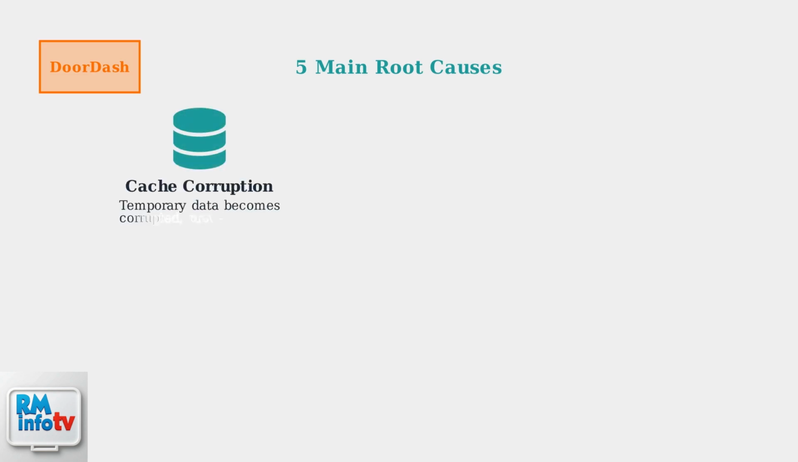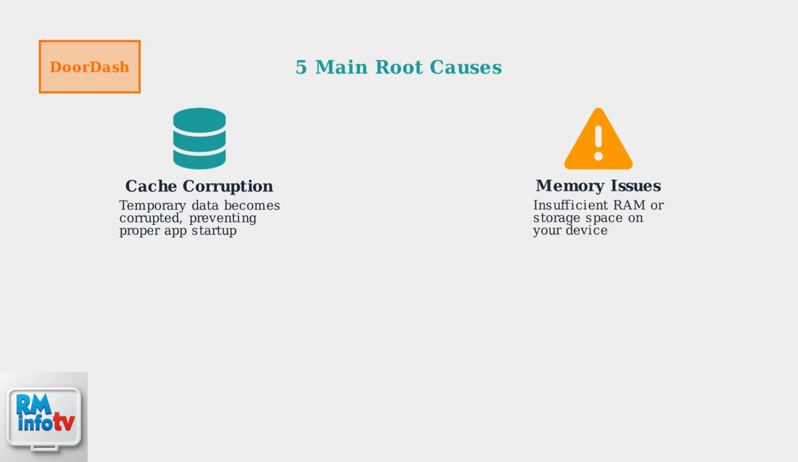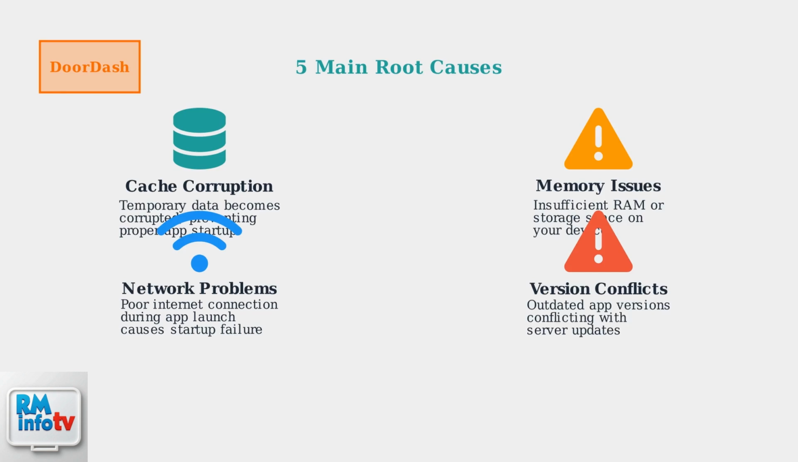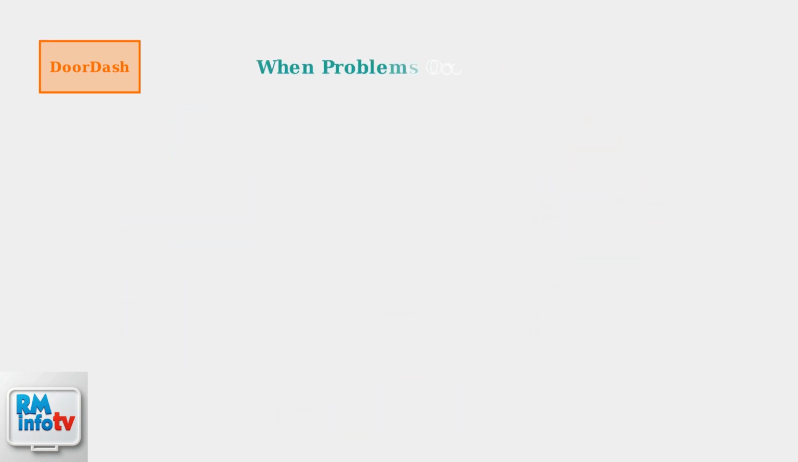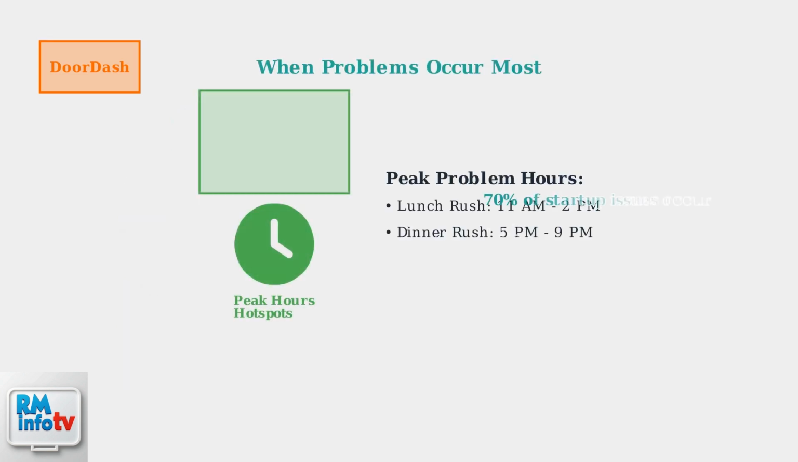The first 2 causes are cache corruption, where temporary app data becomes damaged, and memory issues, where your device lacks sufficient RAM or storage space. Network connectivity issues during app launch and version conflicts between outdated apps and server updates are the third and fourth common causes. Finally, device compatibility issues occur when your hardware or operating system doesn't meet the app's requirements, especially on older devices.